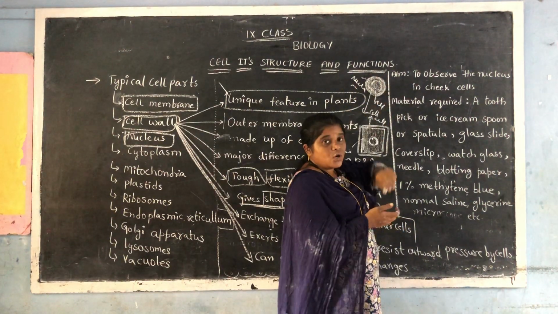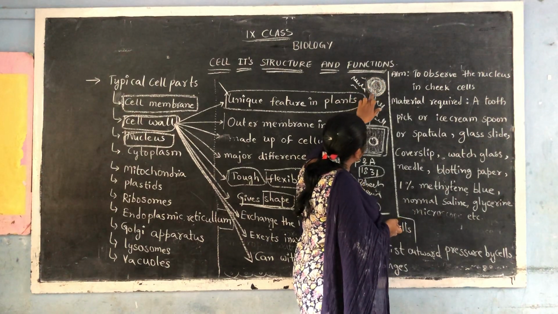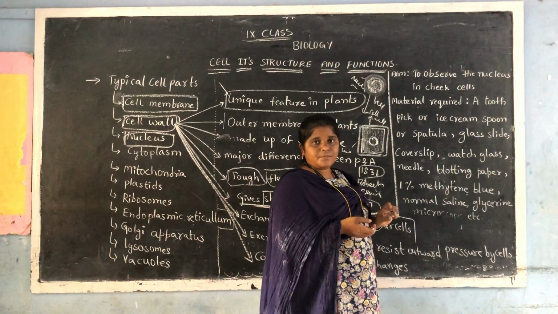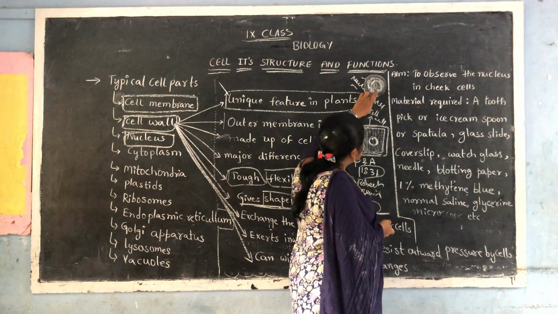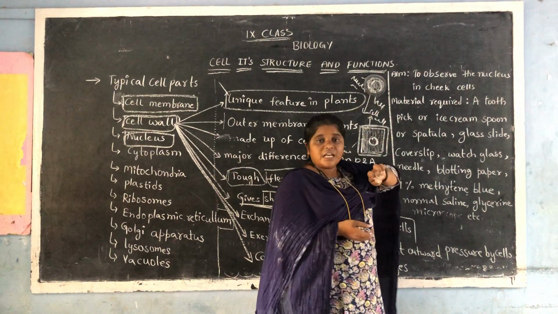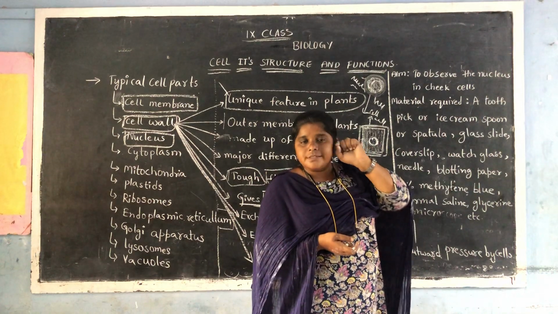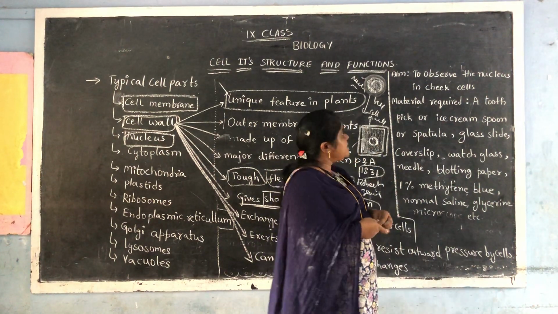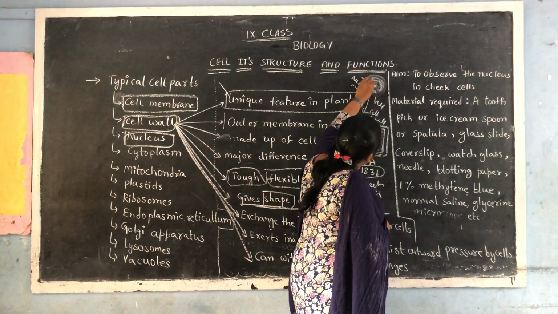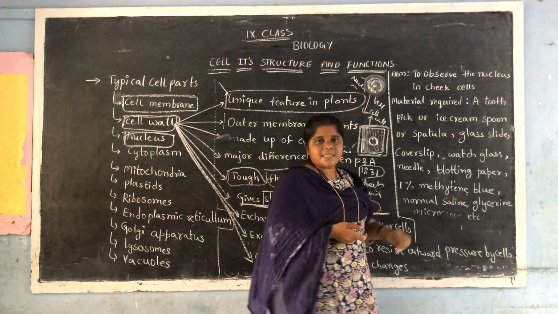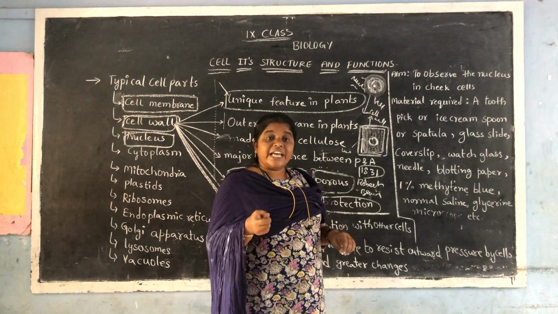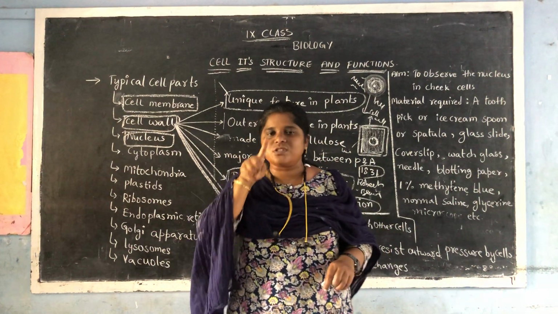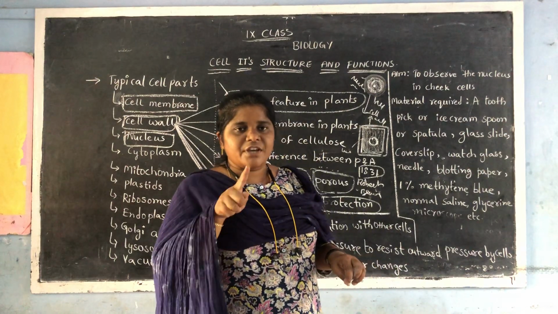Nuclear material. So, what is the surrounding part of the nucleus called? Nuclear membrane. The jelly present inside the nucleus is called what? Nucleoplasm. And inside that nucleoplasm, a dark staining, single spot will be there. That is called the nucleolus. Please follow my pronunciation. Very important.